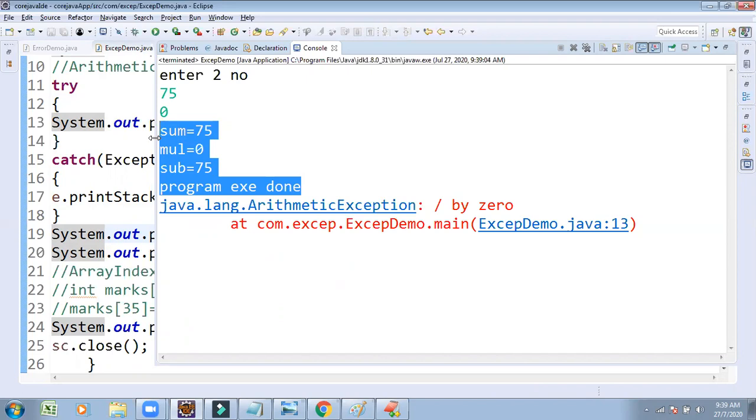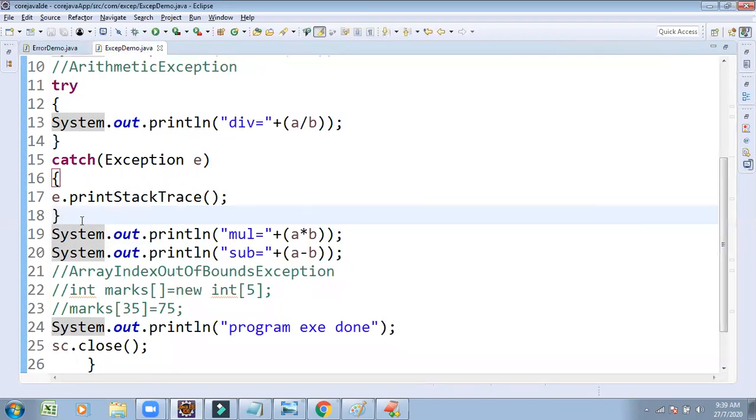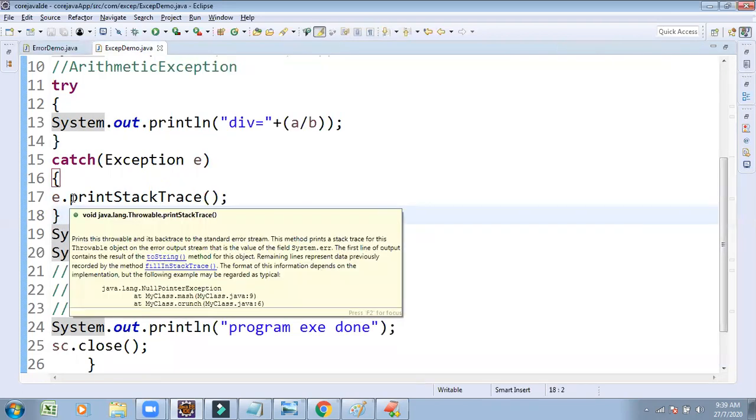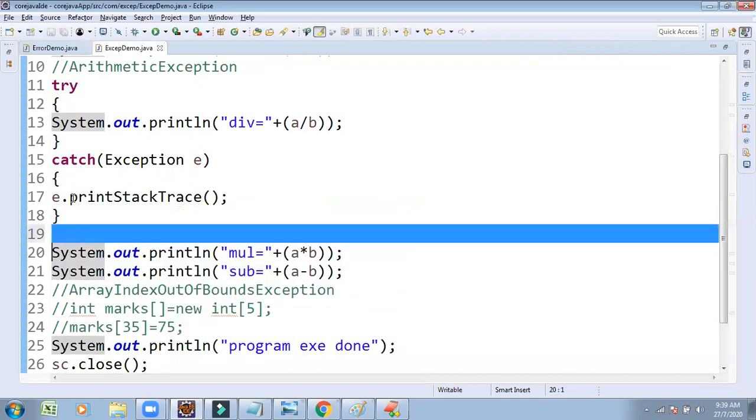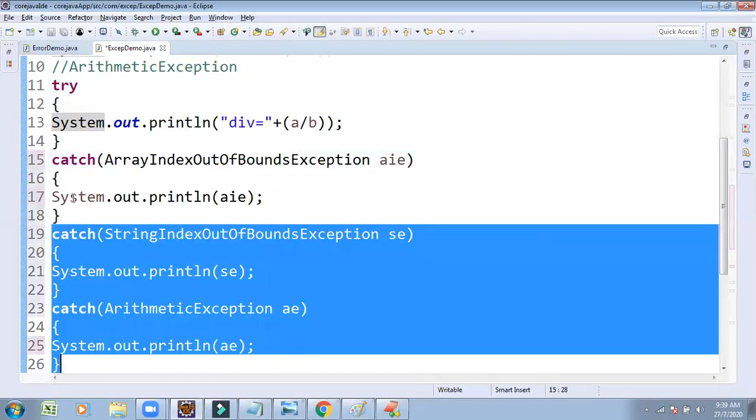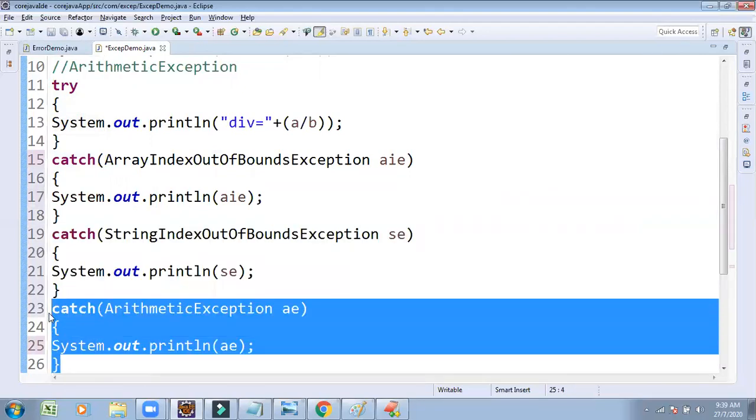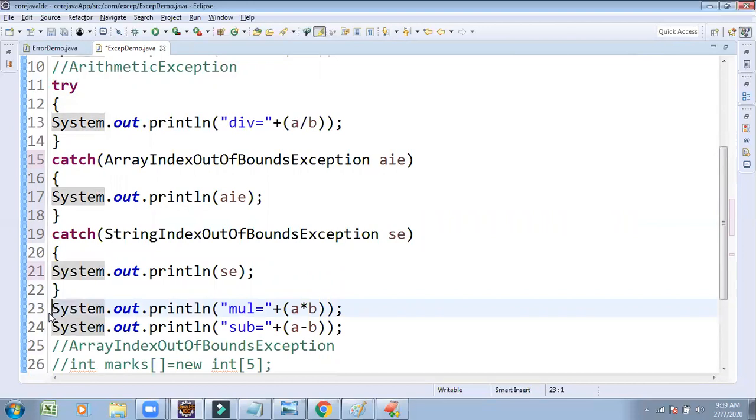So instead of that, in some situations we also use code even though the exception is not handled. See once, in this case, previously I wrote multiple catch blocks. I asked someone, please give the solution. They gave suspicious code within the try block that may be caught by multiple catch blocks. But now observe here, we do not handle this exception. In this case, we are not going to handle this exception.